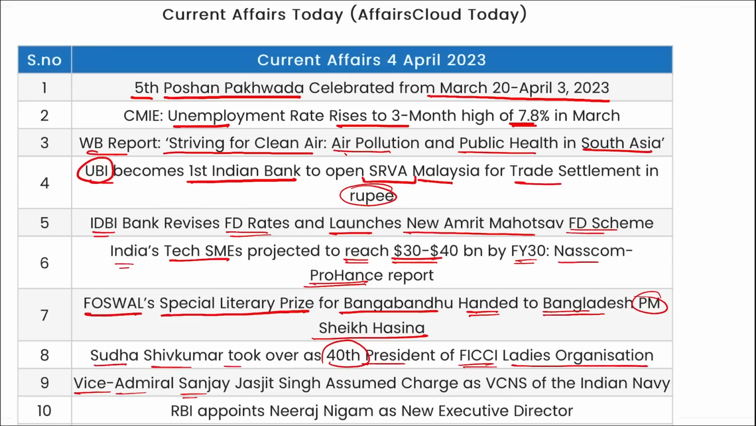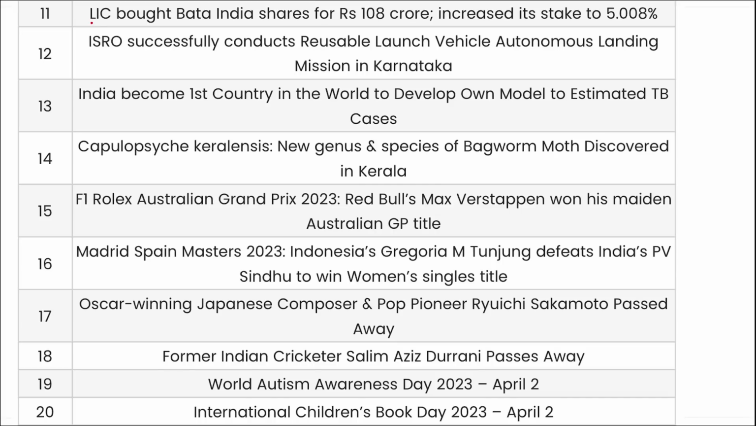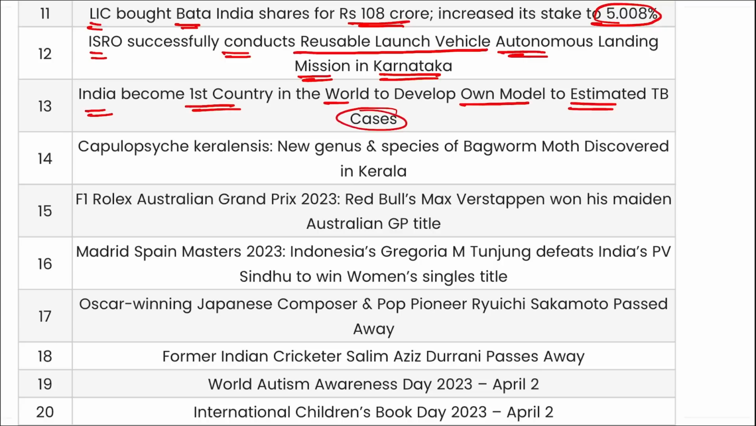Vice Admiral Sanjay Jasjit Singh assumed the charge of VCNS of the Indian Navy, and RBI has appointed Neeraj Nigam as the new executive director. LIC bought Bata shares in India for 100 crore rupees, and they have increased their share to 5.008%. ISRO successfully conducts the reusable launch vehicle autonomous landing mission in Karnataka. India became the first country in the world to develop a model to estimate TB cases.